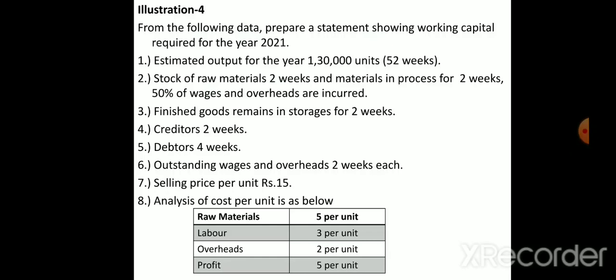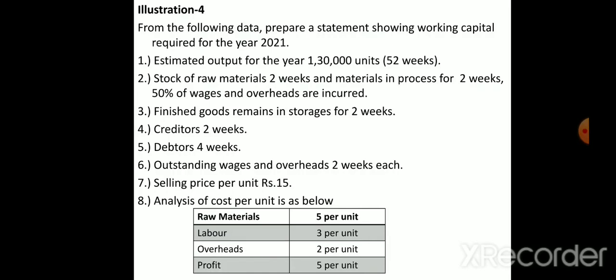In the working capital cycle, we calculated how many days each stage takes, raw material, work in progress, finished goods, debtors, creditors and all, but there we used a different formula. Here they have directly given how many days it will take. Stock of raw material will take 2 weeks, so we have to consider only 2 weeks.